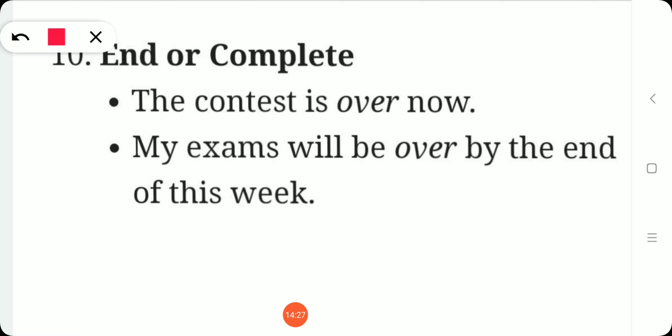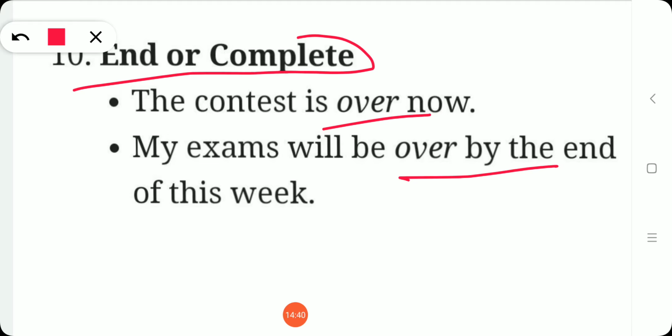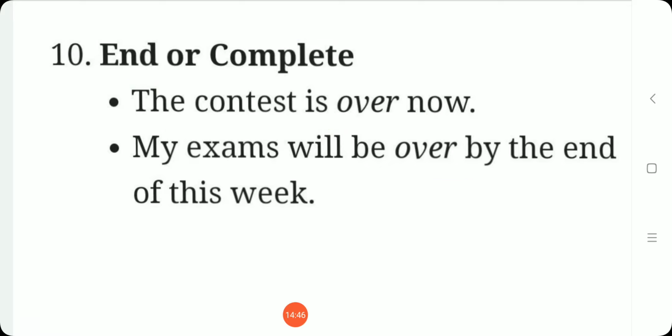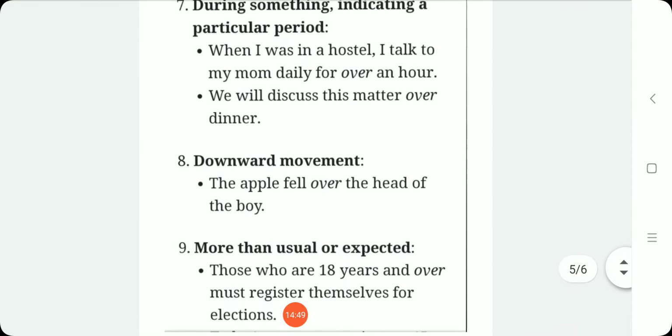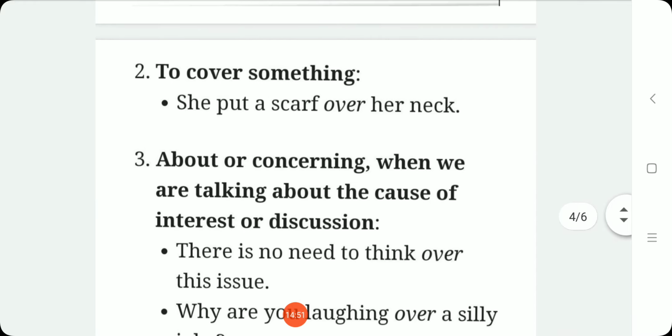So the contest is over, it is an end. My exams will be over by the end of this week. Okay, by the end of this week my exams will be over, finish, end. Okay, so to indicate the end or completion we will be using over. Okay, so where we have to use over is, let me sum up.